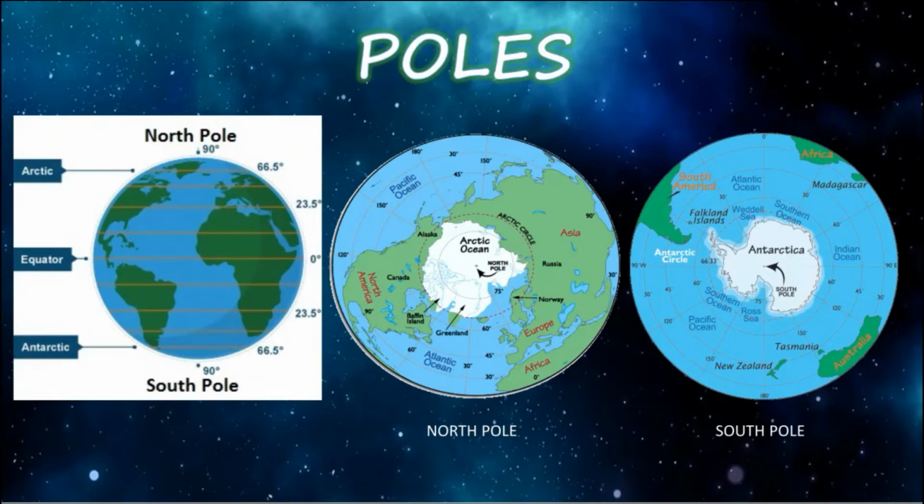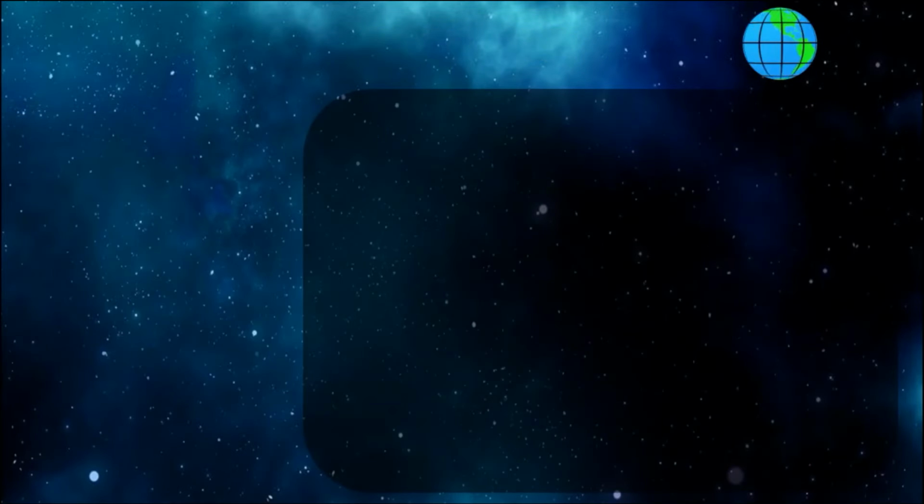Next, here is a pole. You can see the Arctic, equator, Antarctic, the Arctic Ocean, Antarctica, right? The North Pole is placed in the center of the Arctic Ocean, and the South Pole is surrounded by the oceans of Antarctica, right? You can see it in the picture clearly.